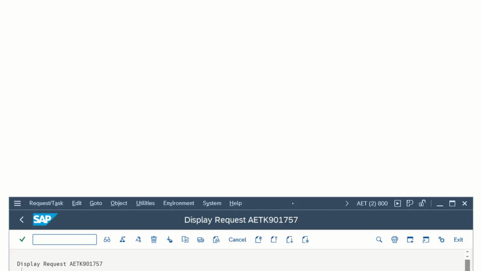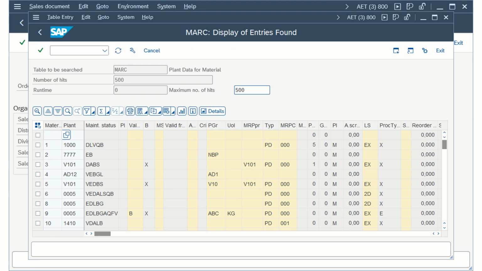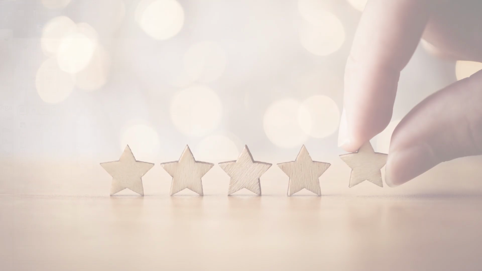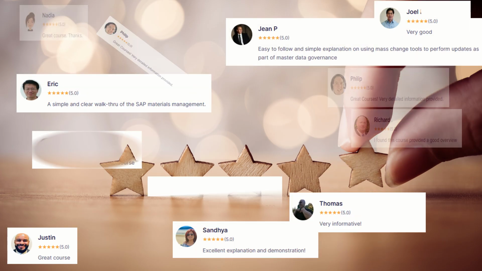And as we wrap up, you're not just concluding a course, you're stepping forward with a robust foundation in SAP, ready to leverage its power to drive business excellence. By the end of this course, you'll have advanced knowledge and practical skills to optimize your procurement processes in SAP S/4HANA.